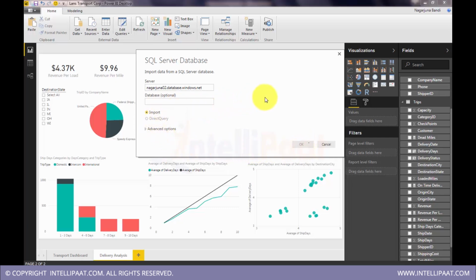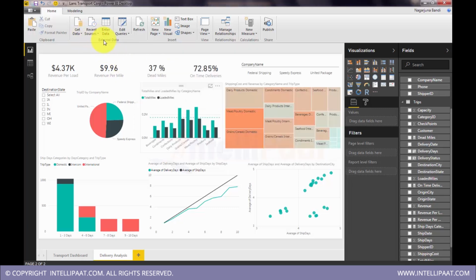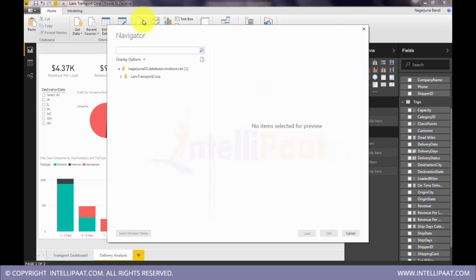You might be having a doubt. I said all files will be directly imported, there is no direct query option. What if the data changes in the file? All you have to do is make sure that the file is in the right place where it is supposed to be, and click refresh here. The latest data in the file will get loaded automatically into the Power BI analysis. But unless you click refresh, the latest data will not reflect if it is a file.